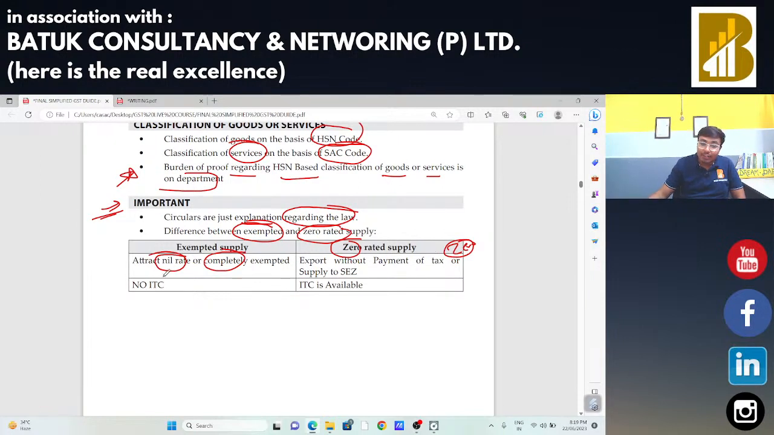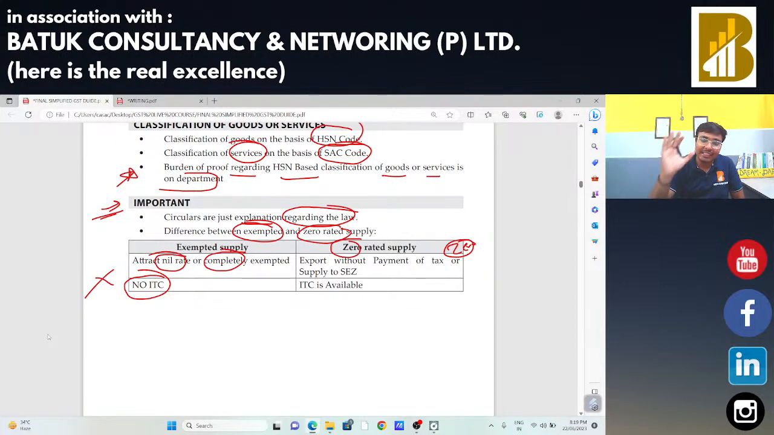So in case of exempted supply, you are not eligible to claim the input tax credit, also the refund. But in case of zero rated supply, you are eligible to claim the input tax credit. That is the basic difference between exempted supply and zero rated supply. Most of the time we are confused about the difference between zero rated supply and exempted supply. So this is the basic difference.